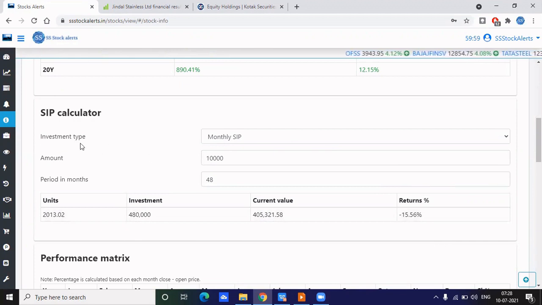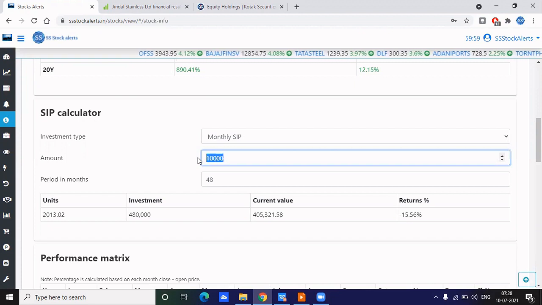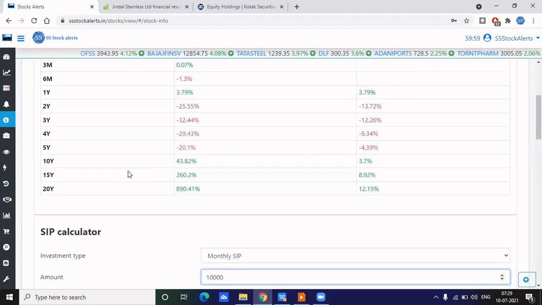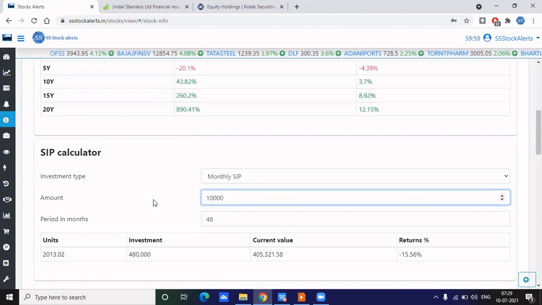So with this, now we are done. On which day should I do the SIP process? Here all our calculations are done based on the first date of each month. So if I have invested 10,000 on the first day of the month in this stock, what returns is it giving? That's the calculation we are seeing here.